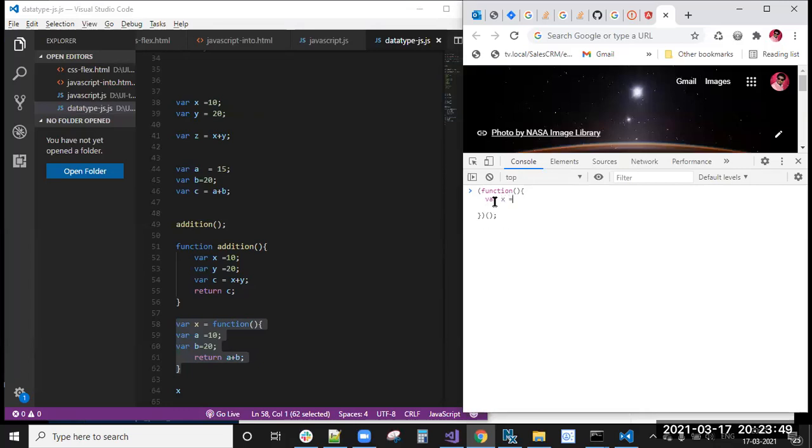Okay, where x equal to 20, where y equal to 30. So return x plus y. Okay, you can see this actually. Whenever I'm writing here, at the same time only the output is printed, because whenever I return this code, that time only immediately the function will execute. Okay, no need to call it externally, like with the name.